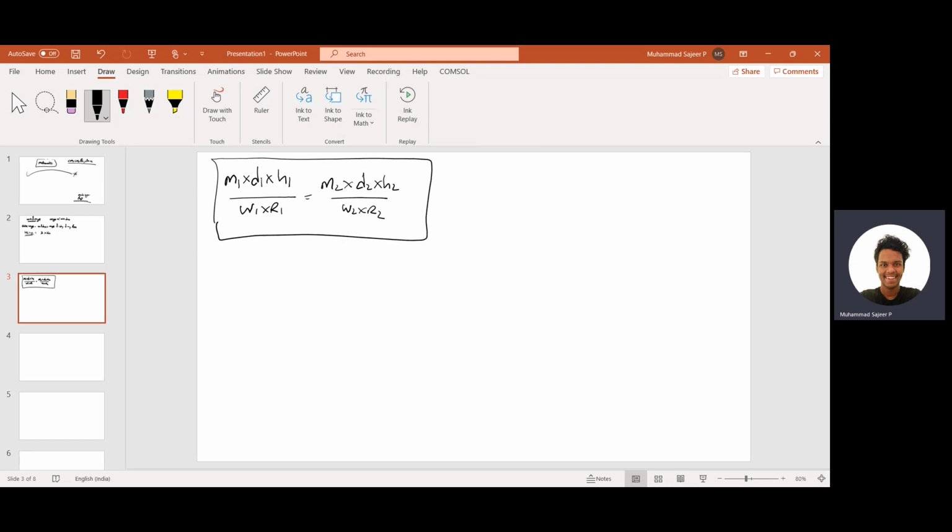In the first equation, M1 is the number of persons.